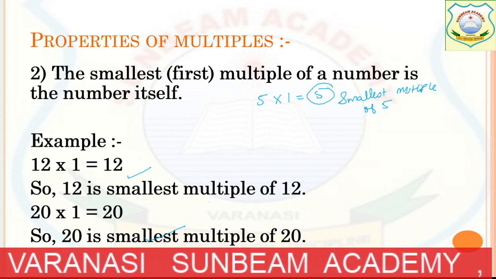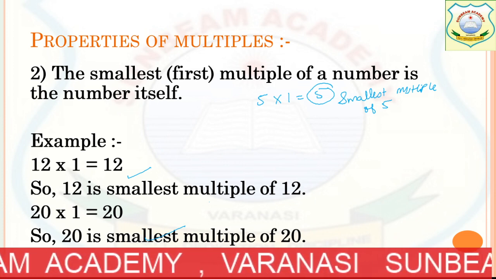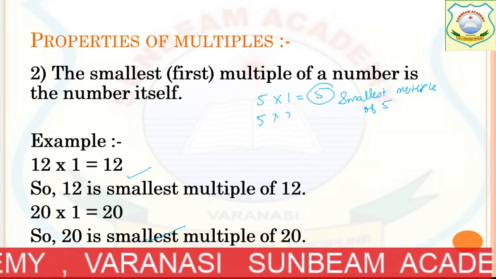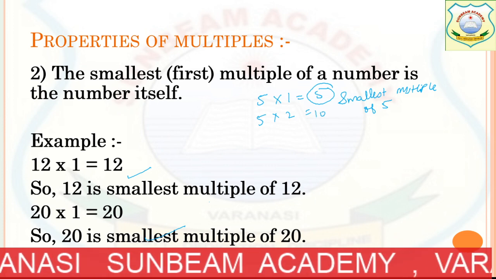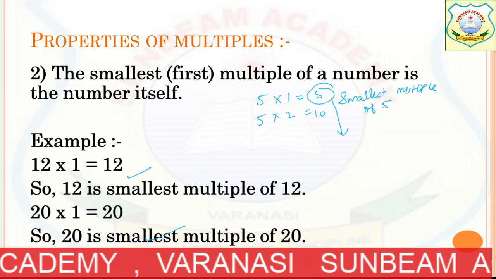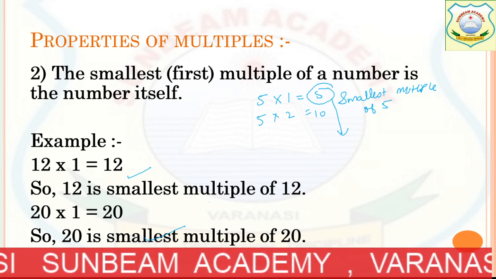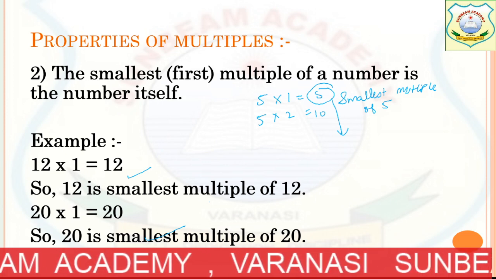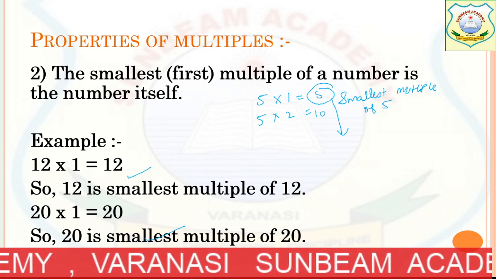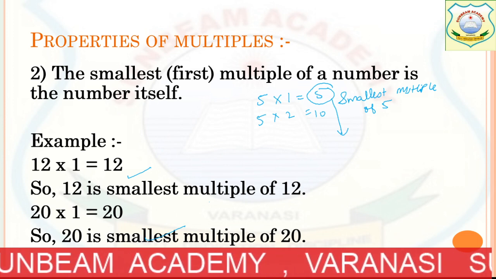Got it? Okay, you will go in ascending order. Now 5 will be the lowest. Then if I am doing 5 multiplied by 2, that is 10, it goes on in ascending order, but there is no greatest or biggest multiple of any number. You can't find that. Okay? Understood the second point?